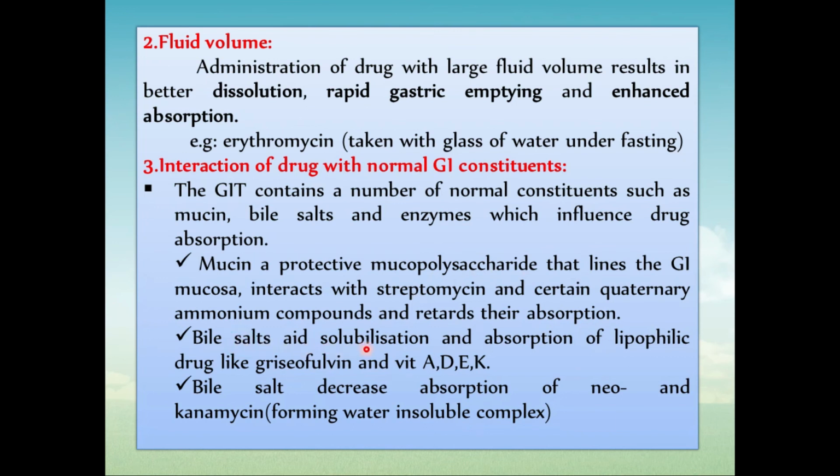Then bile salts aid solubilization and absorption of lipophilic drugs like griseofulvin and vitamins A, D, E, K, that is water insoluble or lipid soluble vitamins, we can call them. Bile salt decreases the absorption of neomycin and kanamycin, forming a water insoluble complex. In that case the bile salt will decrease the absorption by forming a complex with kanamycin.